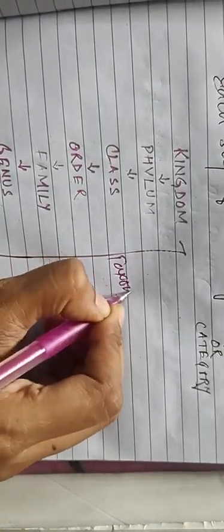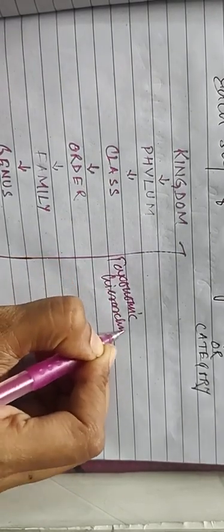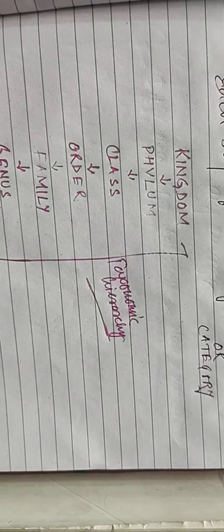This is also called the taxonomic hierarchy. During your examination, you have to remember these taxonomic categories in order.